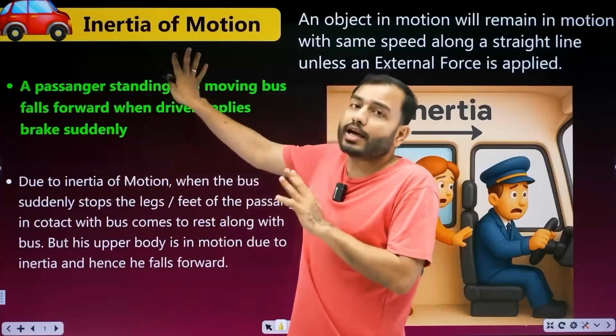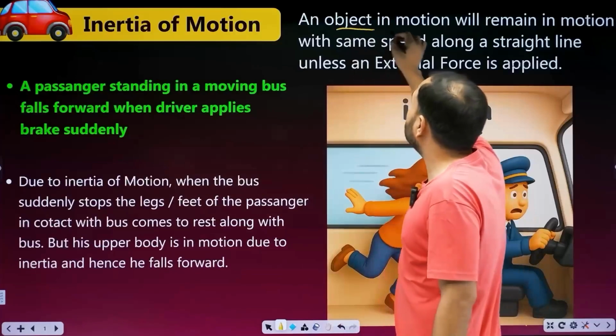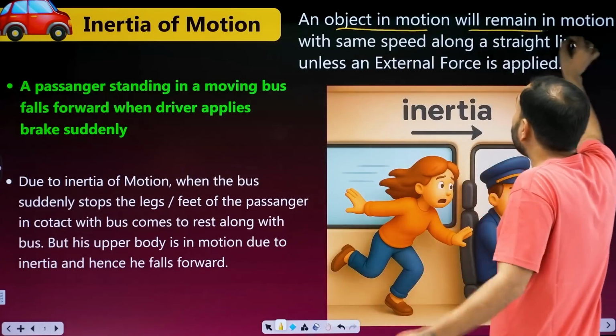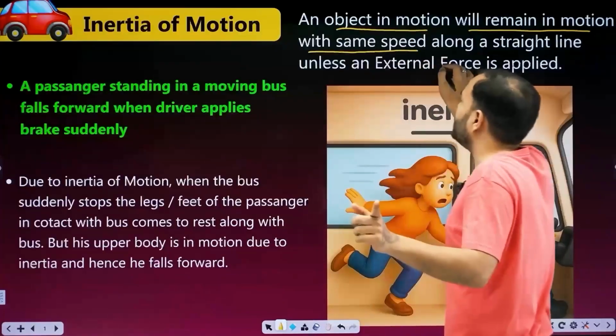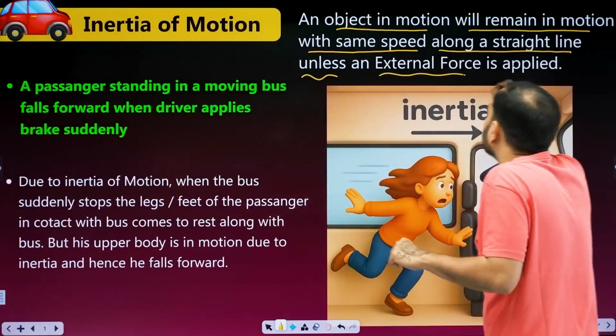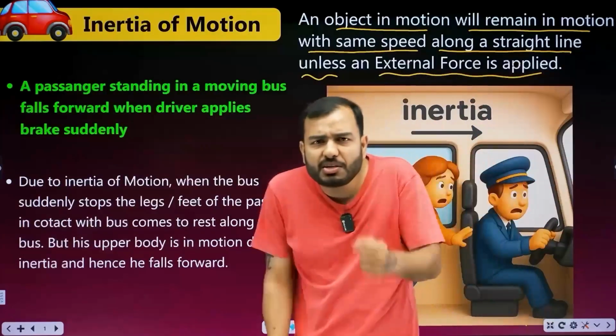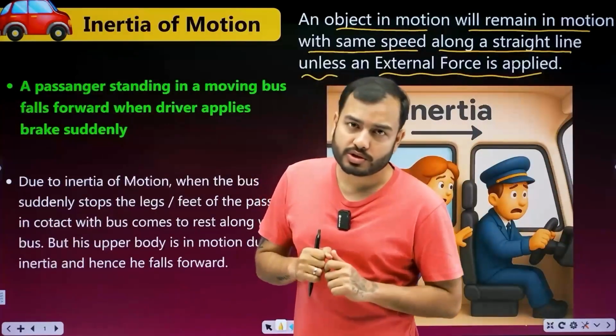This is the second law of inertia of motion. What does it say? An object in motion will remain in motion, it will keep moving with the same speed along a straight line unless an external force is applied. It will keep running in a straight line at the same speed until some external force acts on it.